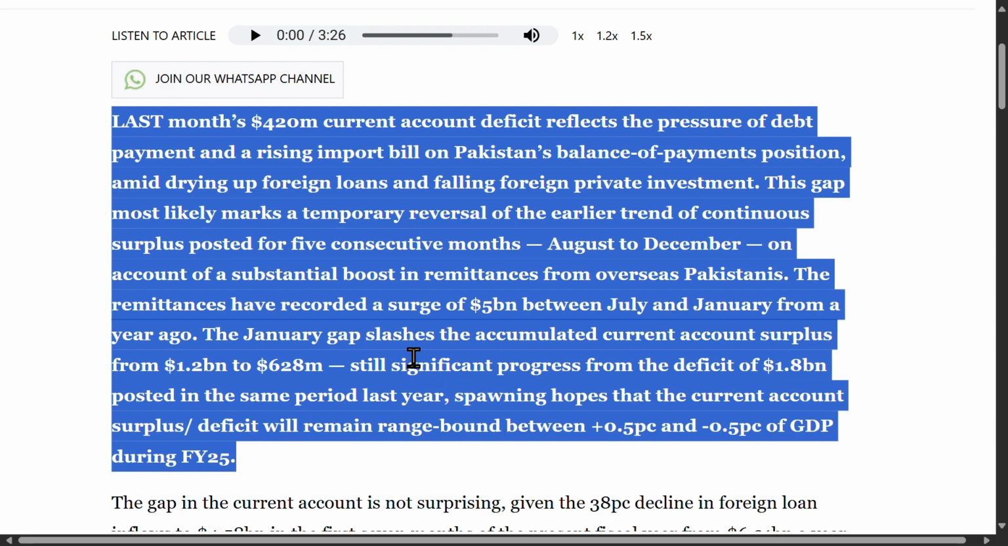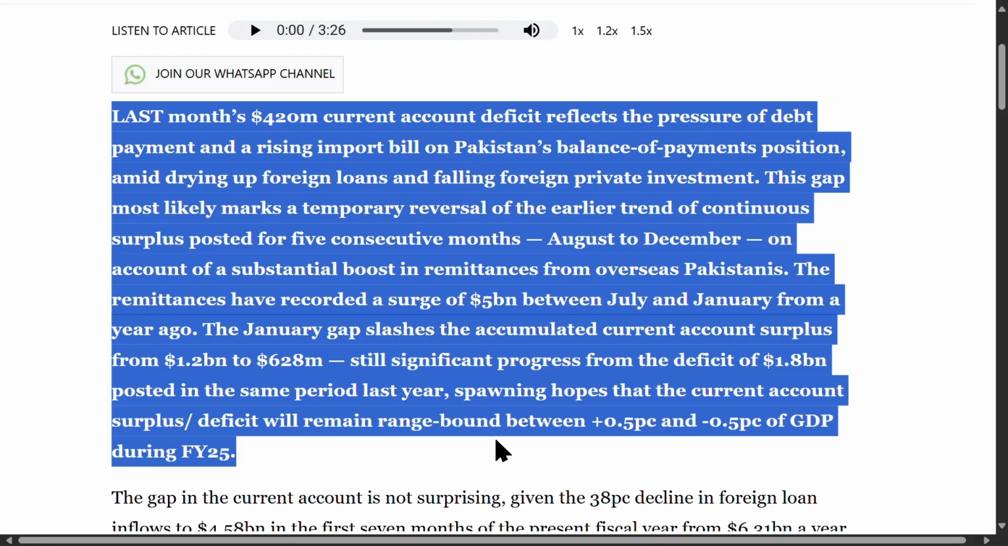Slashes means drastically reduces. The sentence shows that the previous surplus shrank from $1.2 billion to $628 million, which is an improvement over a previous deficit of $1.8 billion. Range-bound implies that the balance is expected to stay within a narrow margin between plus 0.5% and minus 0.5% of GDP during fiscal year 2025.